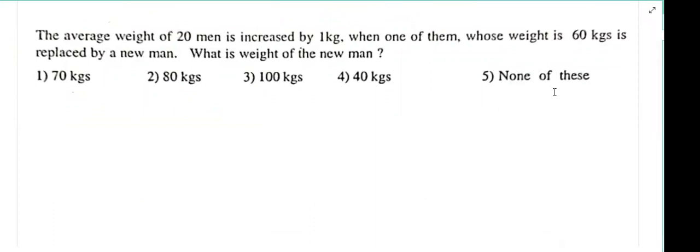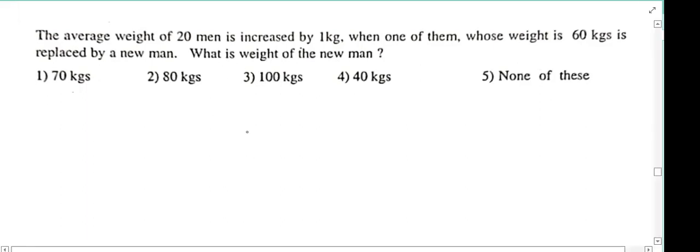The average weight of 20 men increased by 1 kg when one of them, whose weight is 60 kg, is replaced by a new man. What is the weight of the new man? Sir, is it 80 kgs? Maybe, we'll see. Is it 80 or any other answer? 80, sir. Okay, right. Very good. 80 is the right answer.